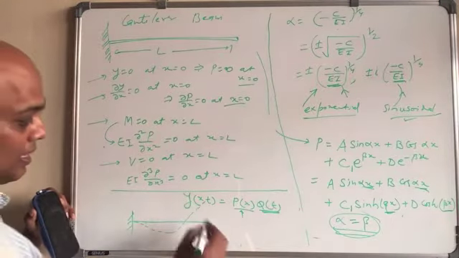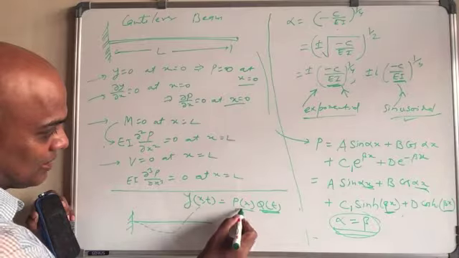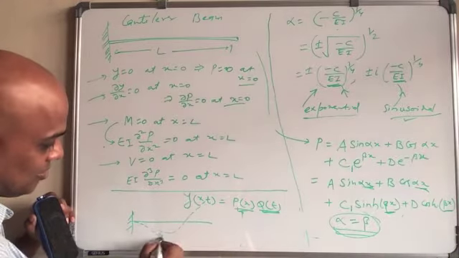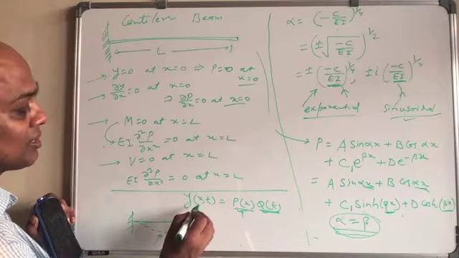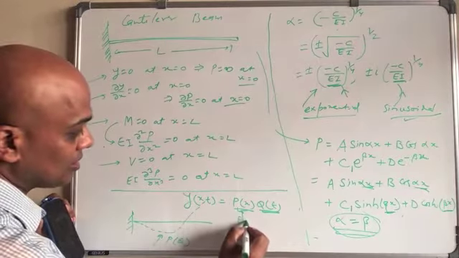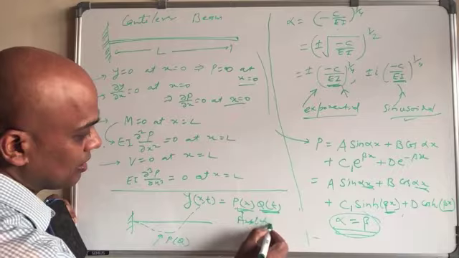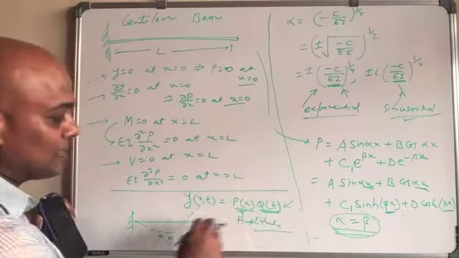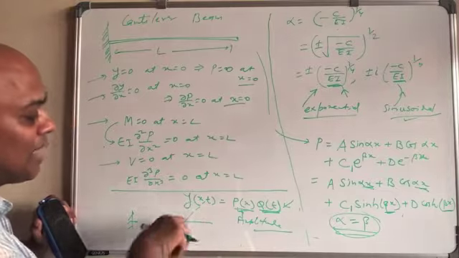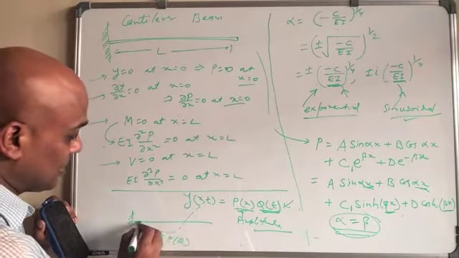This is a function, this is p, it will be like this. So this gives the amplitude. Now this is the one which gives the time variation, meaning how it is changing with time. So at t equal to 0, it is like this.